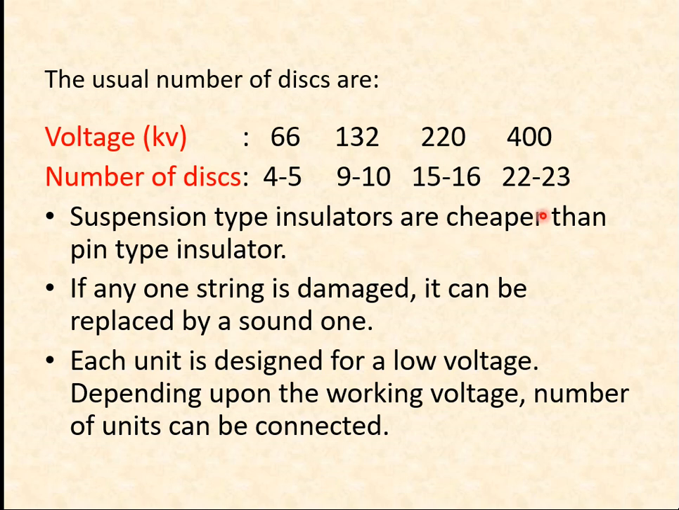Suspension type insulators are cheaper than pin type insulators. You can easily say that the pin type insulator is mostly used for 11 kilovolt to 33 kilovolt, but if you go beyond 33 kilovolt, then it becomes bulky and uneconomical. Therefore, for voltages above 33 kilovolt up to 400, we use suspension type insulator discs. If any one disc in a string is damaged, then it can be replaced by another. Each unit is designed for a low voltage, depending upon the working voltage and number of units.